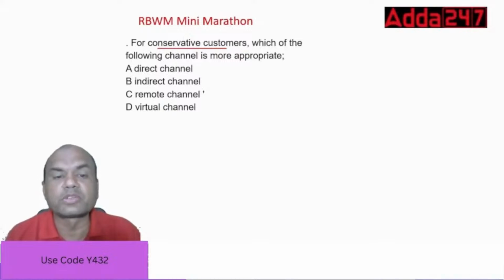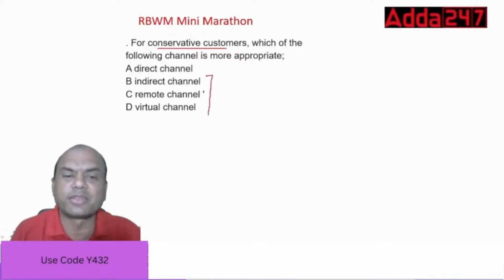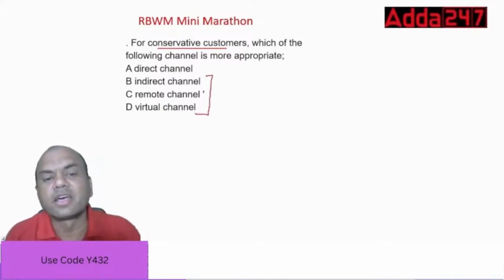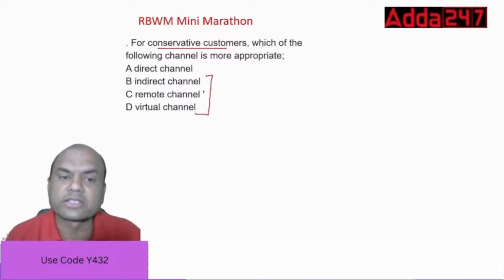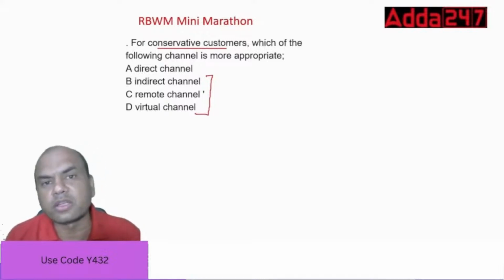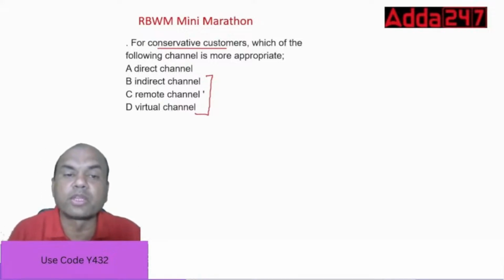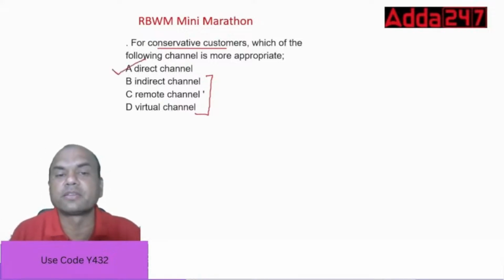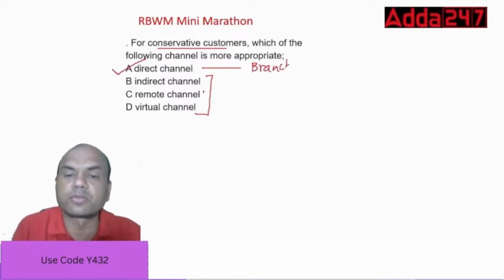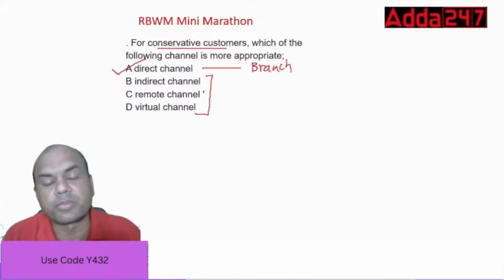Indirect, remote, virtual are all roughly the same. Suppose I say internet banking, is it indirect, remote or virtual? If I say app banking, it is all of these. So for conservative customers we have only direct banking, the direct channel. It is the bank branch. The customer goes to the branch and does all the operations.